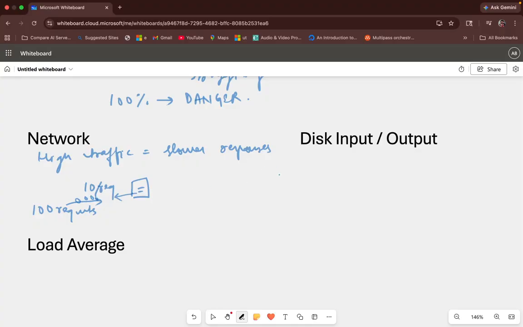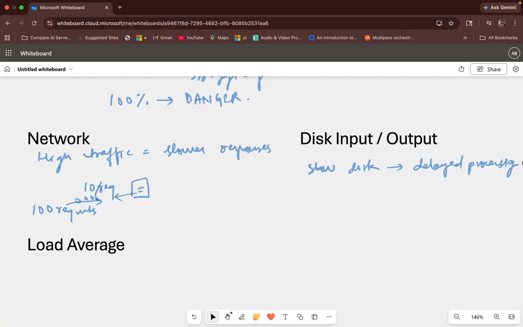Next is disk input output. If disk input output is slow, for example if there is a slow disk, then you will witness delayed processing, because each and every request that we make to a server has to read or write something.